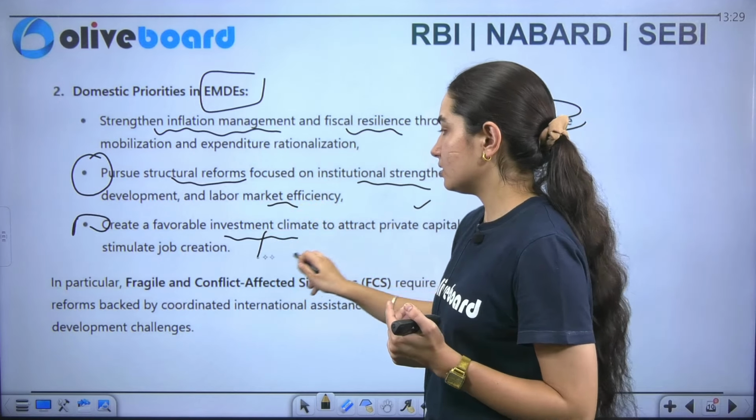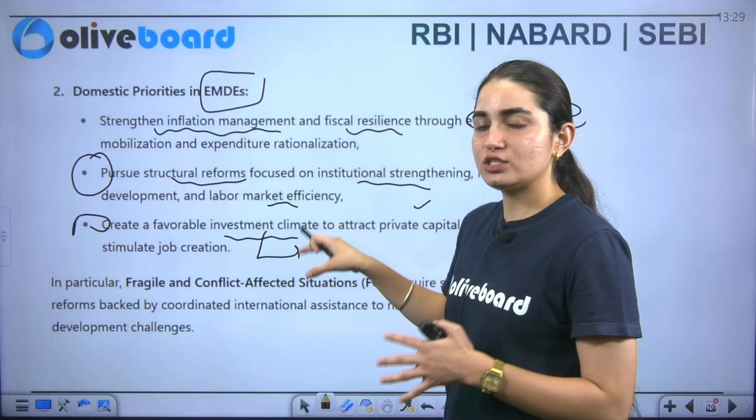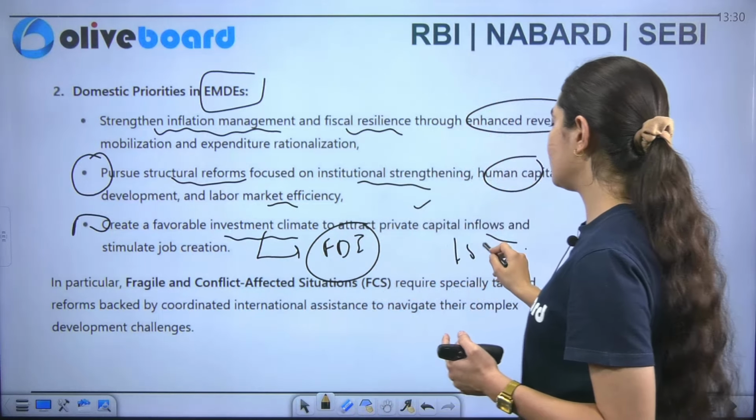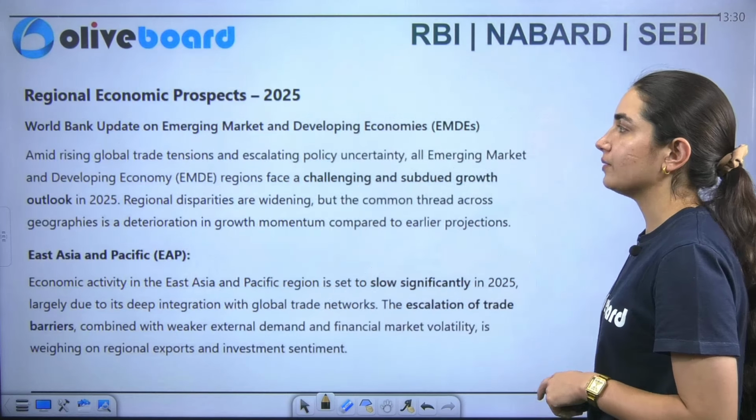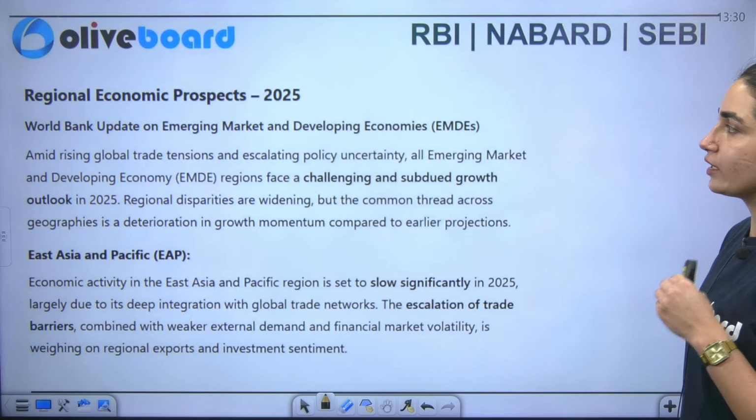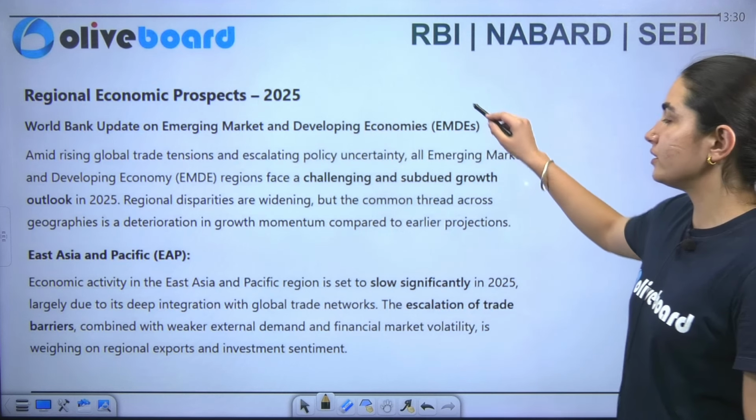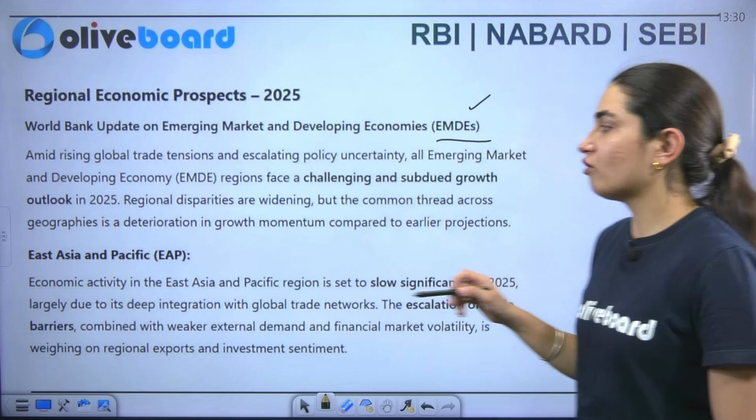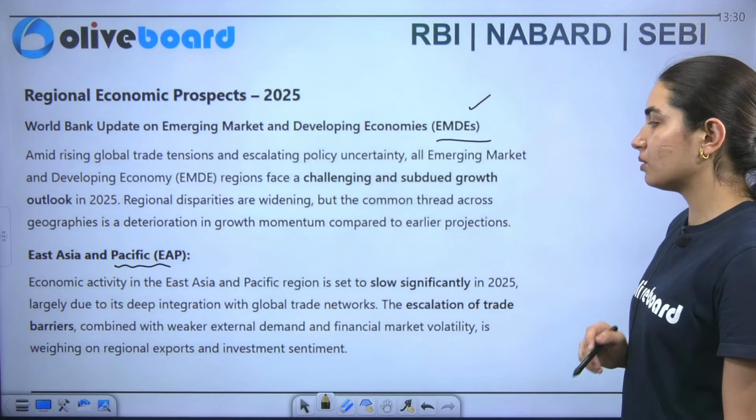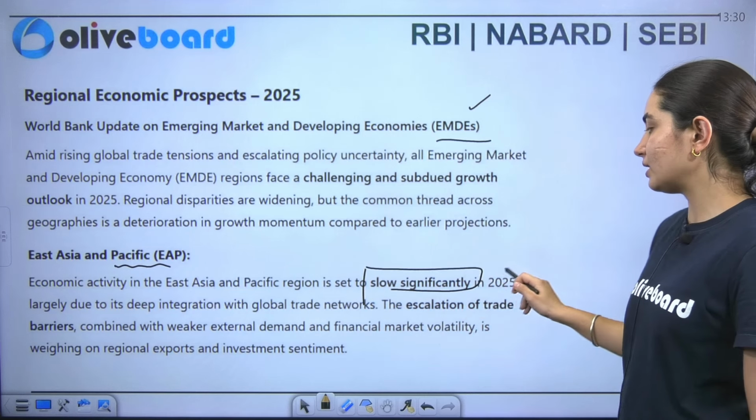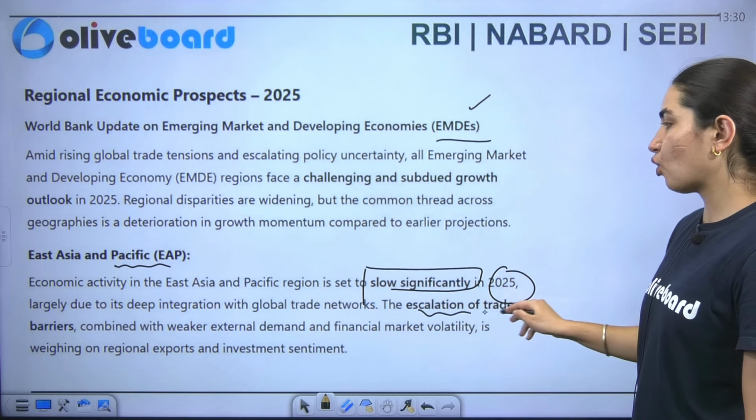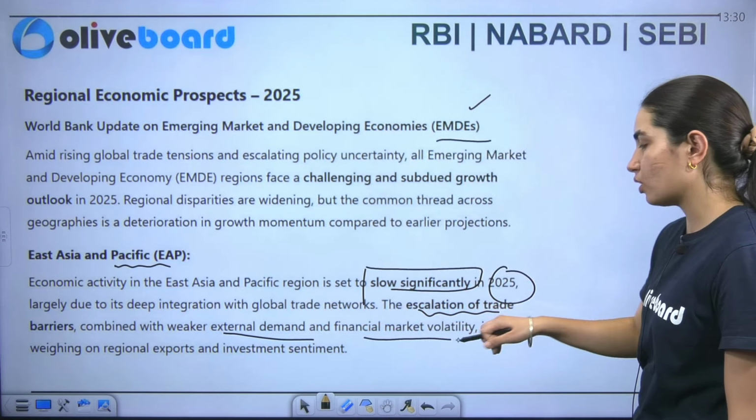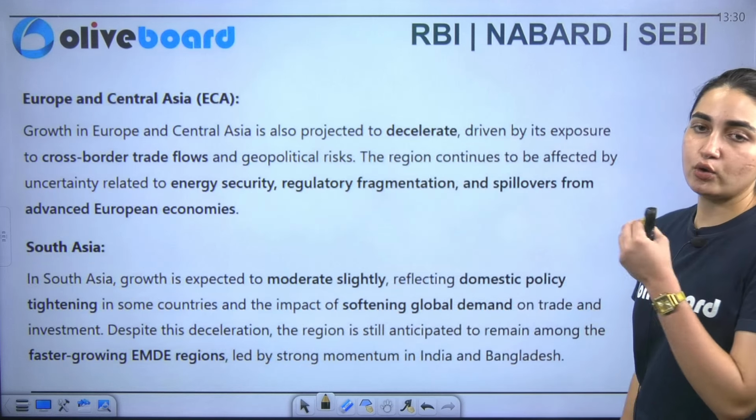So the area where the impact is getting focused is towards investment also, which includes your FDI. We saw that it has decreased by 50%, so we need to maintain that. Along with that, what are the regional economic prospects? This is important. We have already talked about emerging market as well as developing economies, but now we will see the case of East Asia and Pacific. So what is the problem here? This is set to slow significantly in 2025 just because of the escalation of trade barriers combined with weaker external demand, another factor, and the financial market volatility. So these are the reasons which are impacting it.